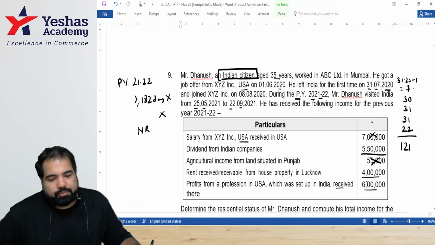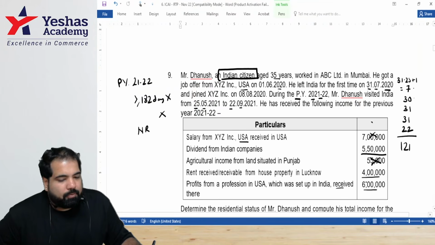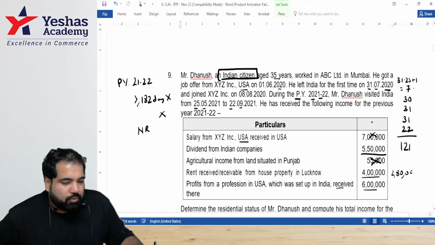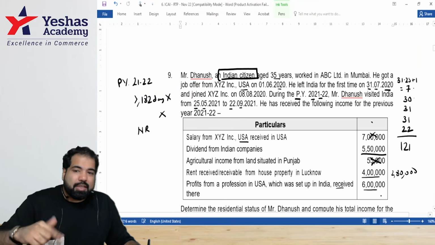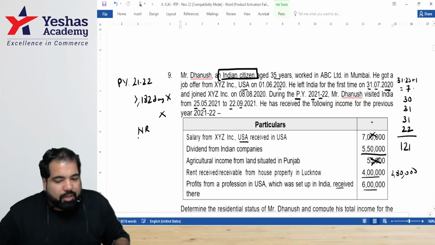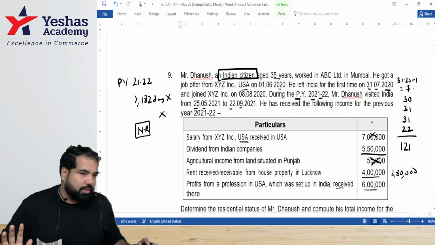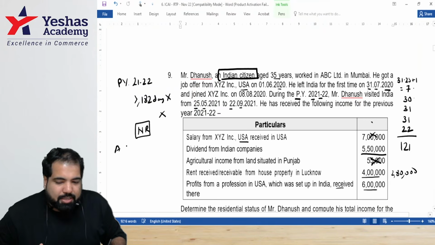5 lakh 50 and 4 lakh minus standard deduction of 30%, guys. How much is that? 2 lakh 80,000. So 5 lakh 50, 2 lakh 80 and 6 lakh. How much is that? 14 lakh. Guys, is he crossing the 15 lakh mark? No. So he will continue to be what, guys? Non-resident. Everyone, guys, please check AIC 1 and AIC 2. What is I for?